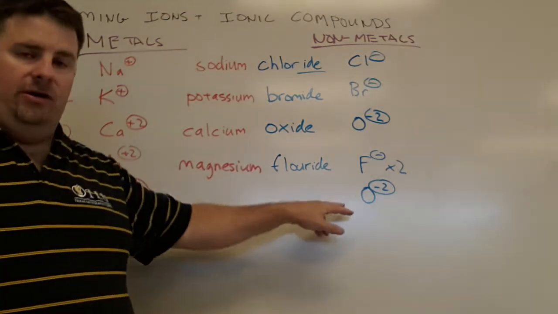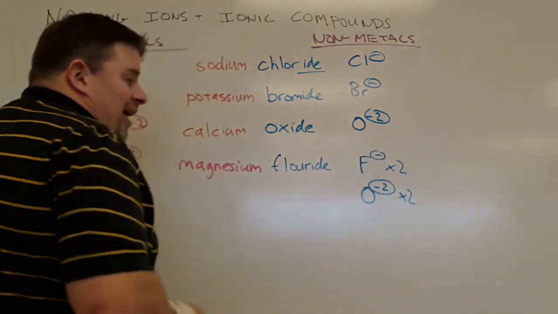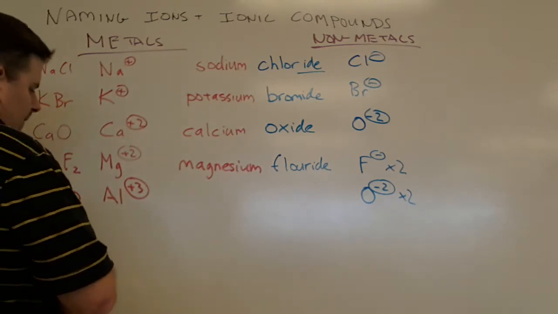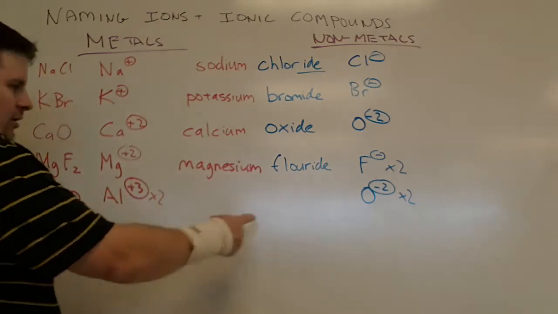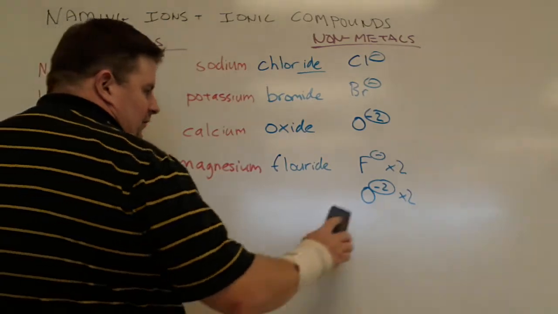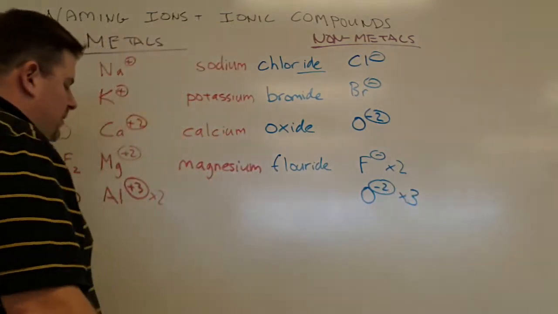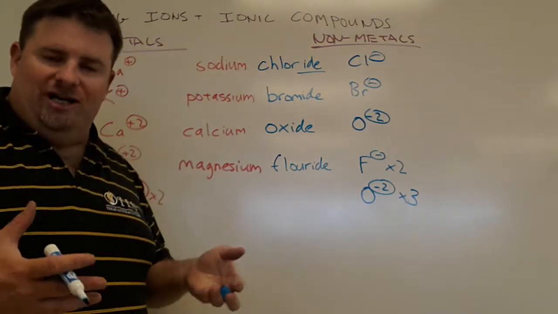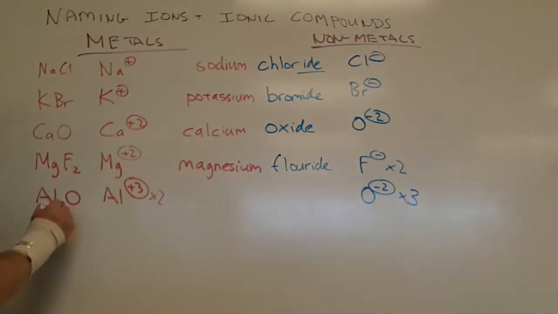If I add another oxygen, that means I now have a -4 charge, so I'm still off. If I add another aluminum, that gives me +6, so I've got +6 here and -4, so I add another oxide. Now this is +6 and that's -6. Both numbers are equal, they're neutral, and now I can form the compound. This is aluminum oxide.